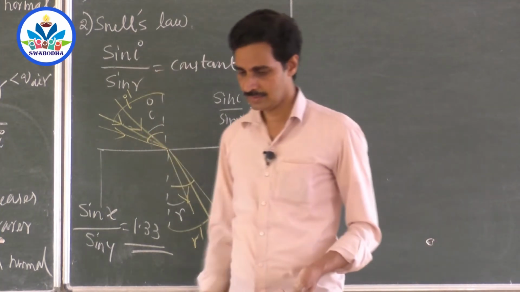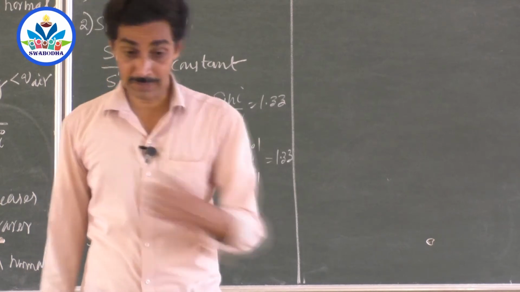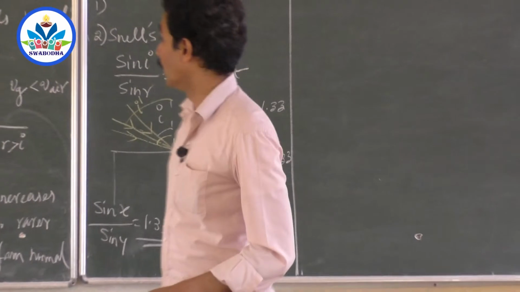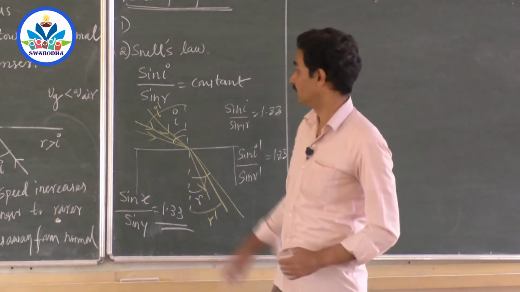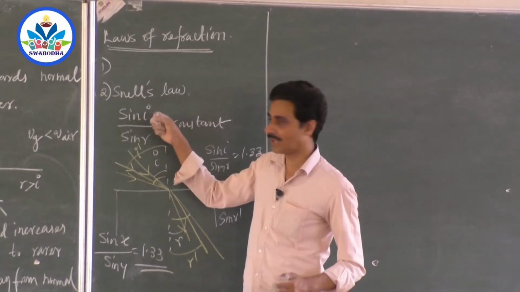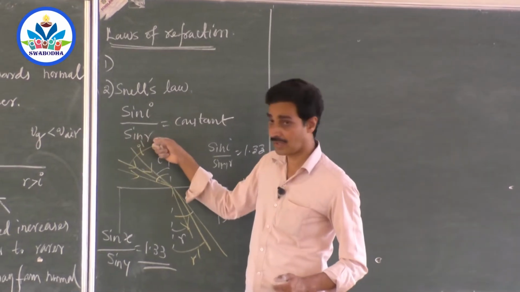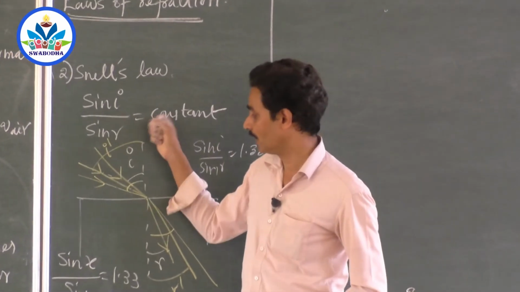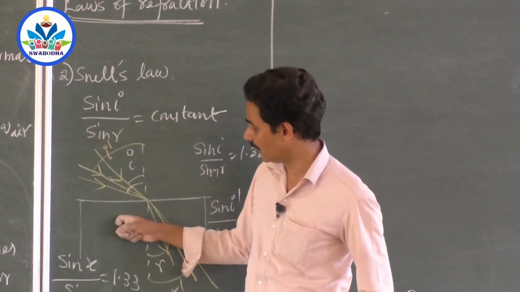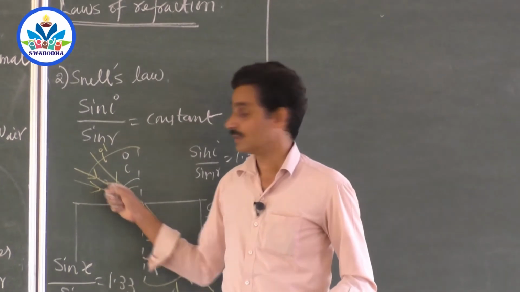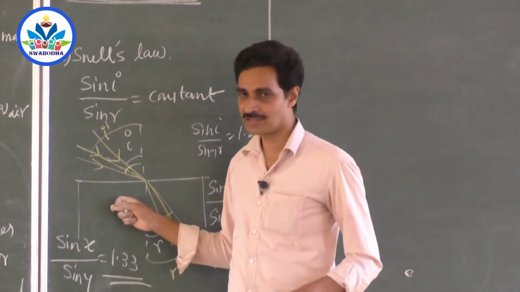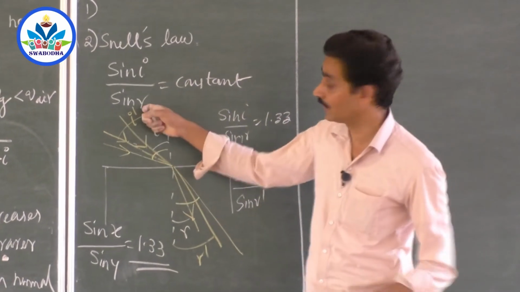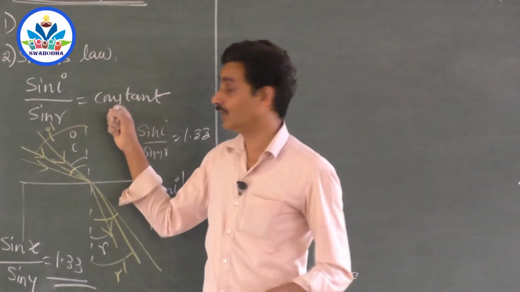So Snell's law goes like this. I will complete Snell's law now. When a ray of light undergoes refraction, when it travels from one medium to another, the ratio of sine of the angle of incidence to the sine of the angle of refraction is a constant, provided it's the same pair of media and light of given color. Suppose you change the media, and instead of glass you take plastic, then sin I by sin R will be a different constant, and even R will change for the same I. Then you will get a different constant.